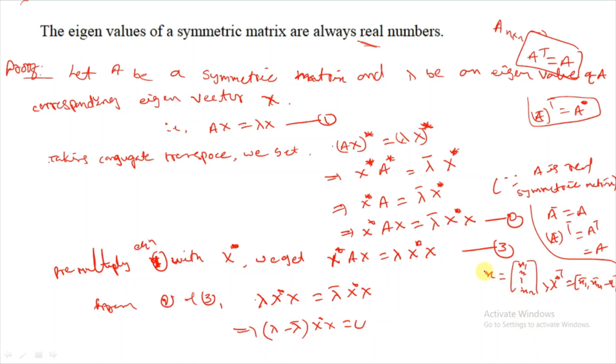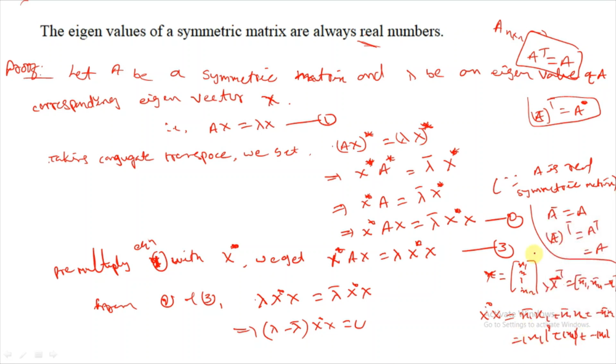When you multiply x star into x, you get x1 conjugate into x1, and so on, that means mod x1 square plus mod x2 square and so on up to mod xn square.